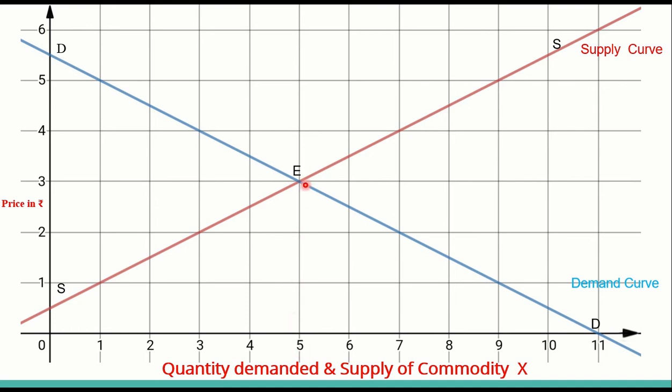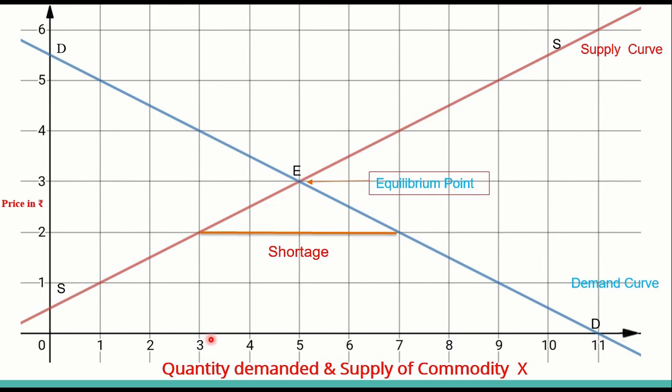Any price other than 3 rupees will cause disequilibrium in the market. That is, the demand for a commodity will be greater than the supply of the commodity or vice versa. If the price is lower than the equilibrium price, say 2 rupees, there will be a shortage of commodity X as quantity demanded will be greater than quantity supplied.